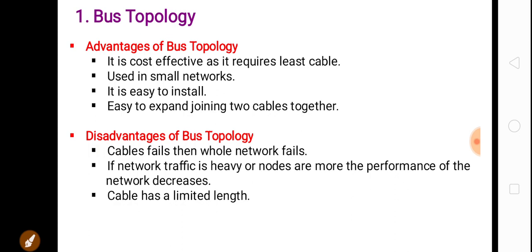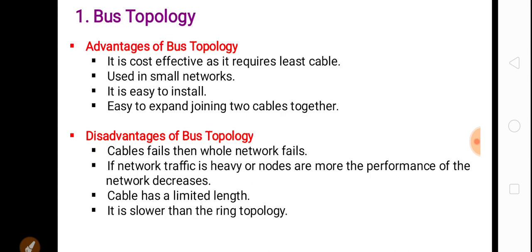And cable has a limited length, so this is one of the disadvantages. If you want to create the bus topology for a large network, we cannot use the bus topology for a high length or large network. So cable has a limited length. This is one of the disadvantages of bus topology.